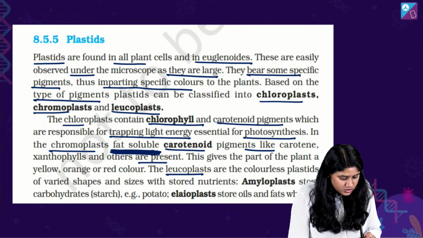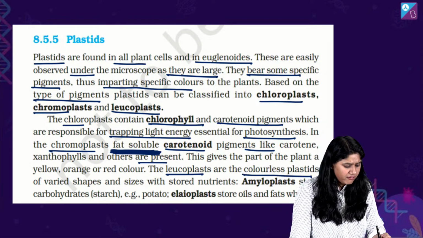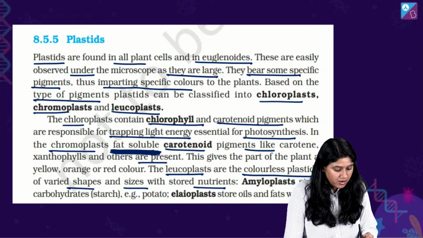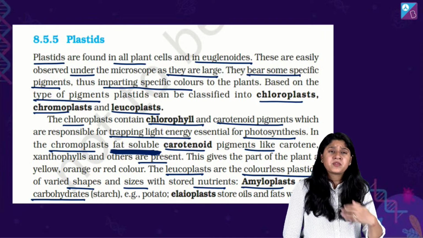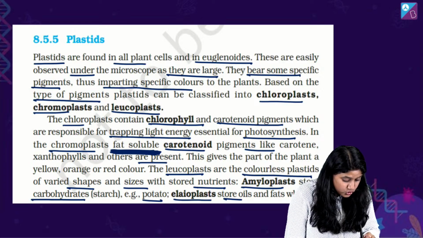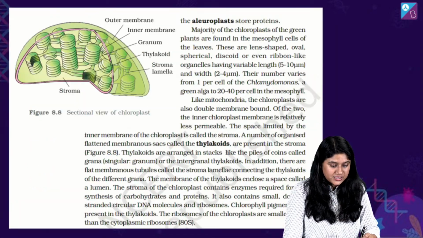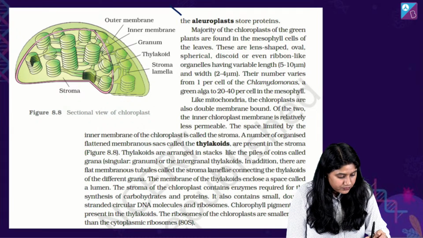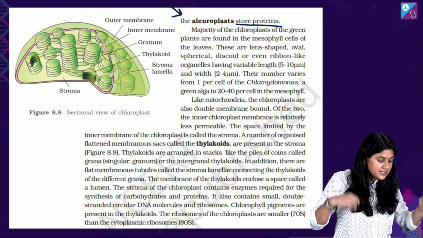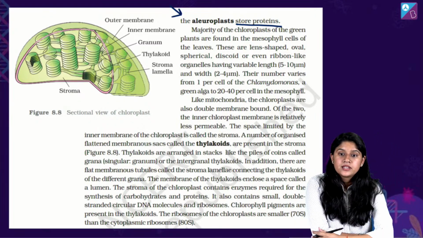The leucoplasts, or the colorless plastids, have various shapes and sizes. They play a very important role in storage. Here we have amyloplast to store the carbohydrate, the starch. We have potato as an example. Elaioplast stores oils and fats, whereas the aleuroplast stores the protein. All of you, are we clear?